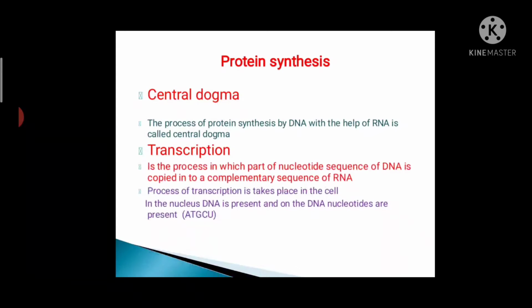The process of transcription takes place in the nucleus of the cell. DNA is present there, and on the DNA, nucleotides are present in a sequence like A, T, G, C. This is the proper sequence of nucleotides present on the strand of DNA.